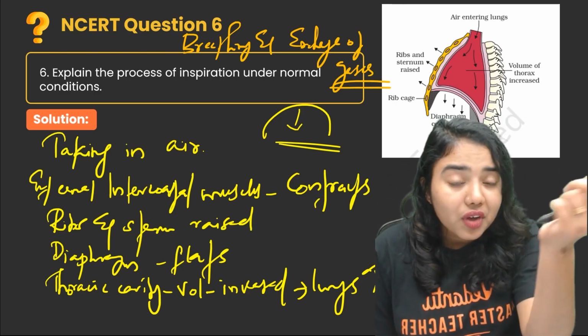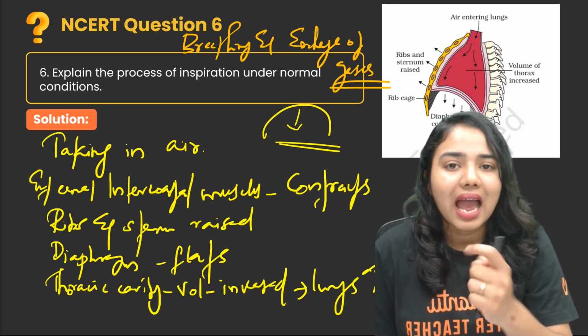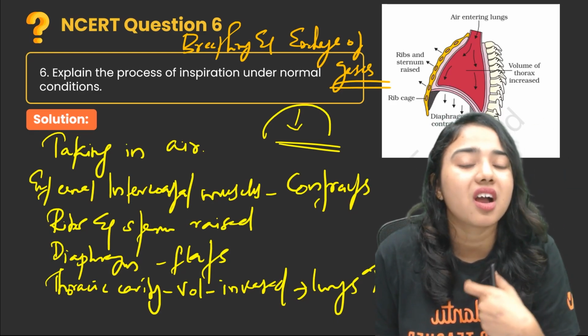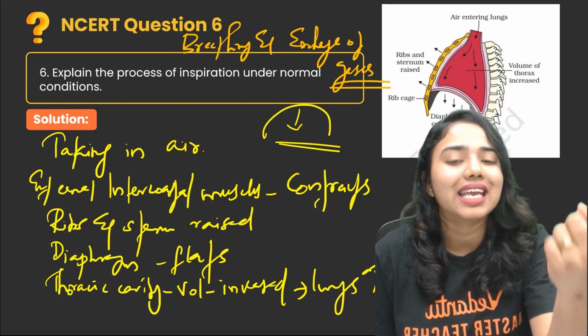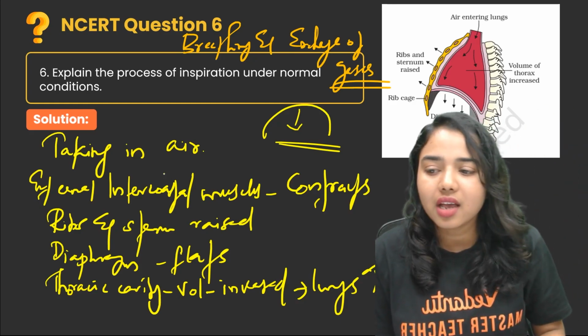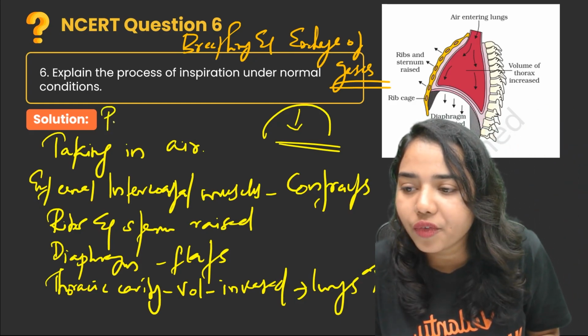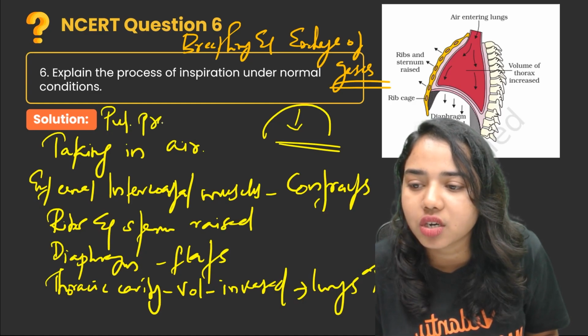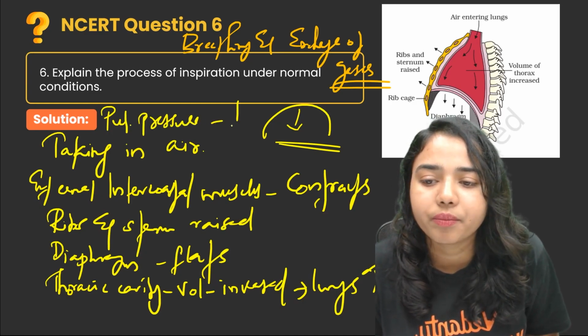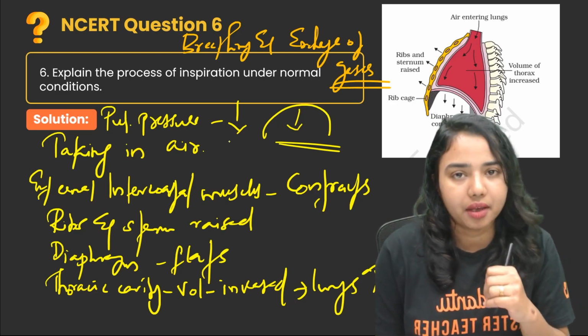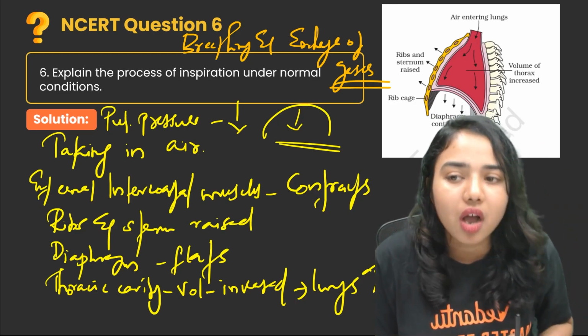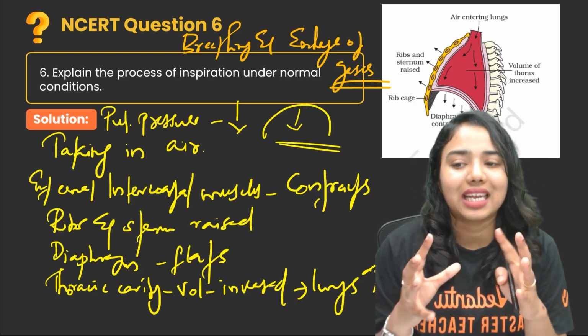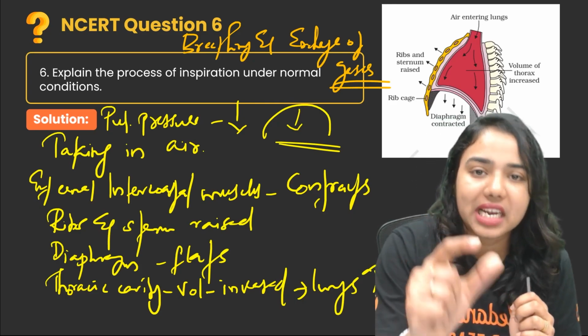So the atmospheric pressure is higher and the pulmonary pressure, the pressure of the lungs, is lower. So the air easily gets entered into our lungs. These are the events that take place during the process of inspiration.